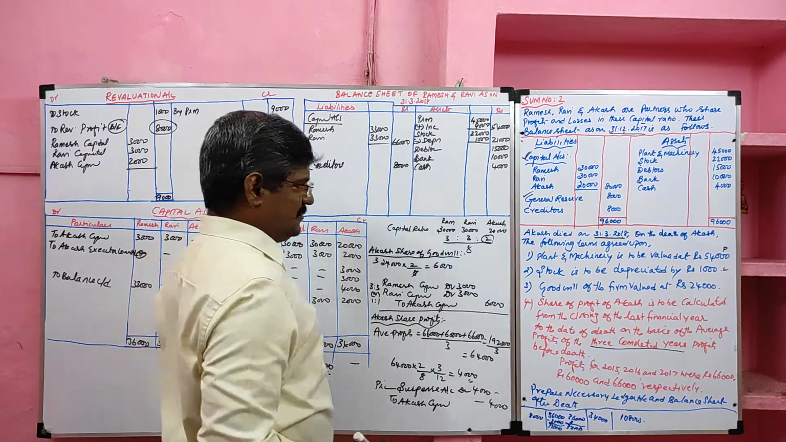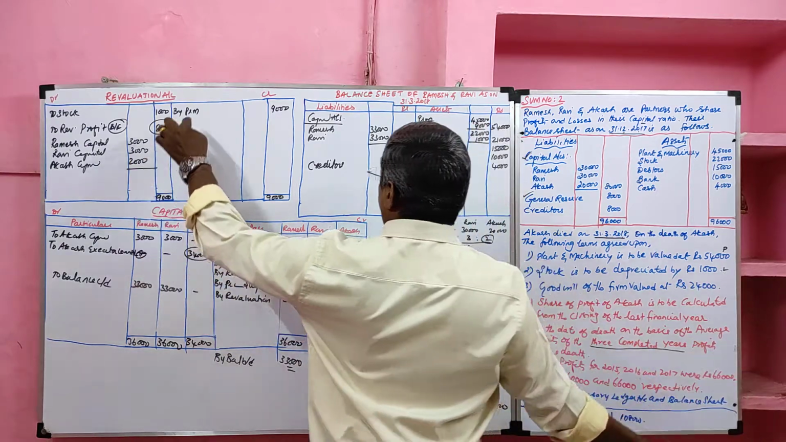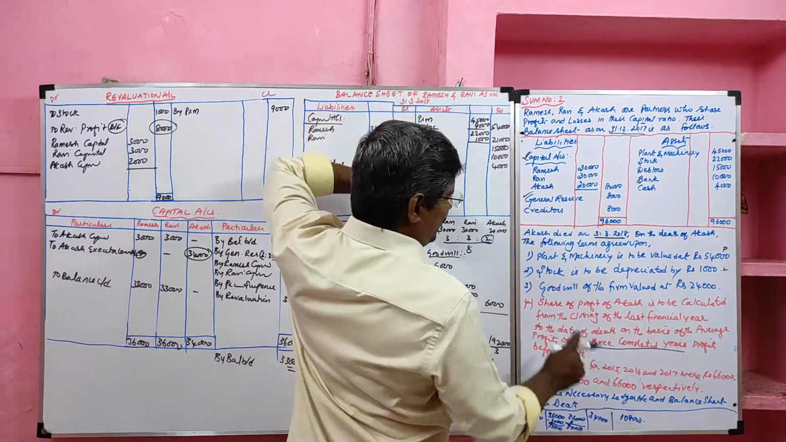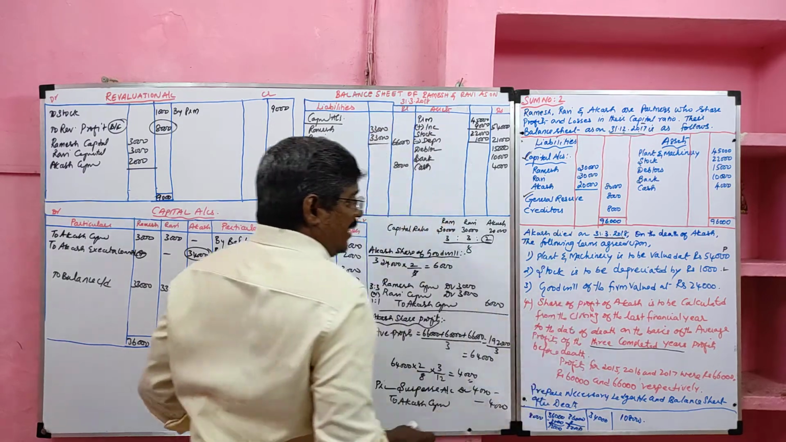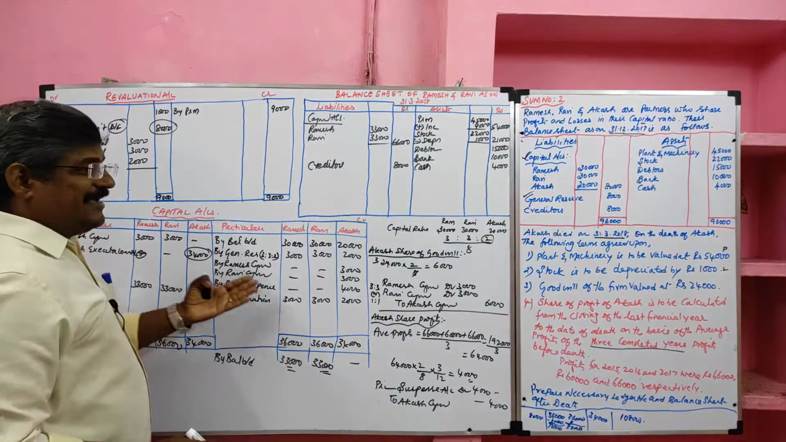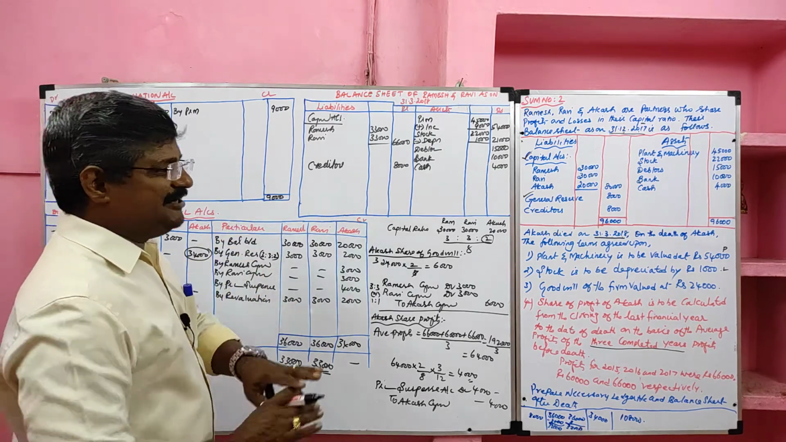Then move to the adjustment. Plant and machinery valued at 54,000. It is a profit item as well as added with the plant and machinery. Stock depreciated, it is a loss item deducted from stock. Goodwill debited with the continuing partner, credited with the retiring partner. It will be adjusted with the capital. In balance sheet it will not come.